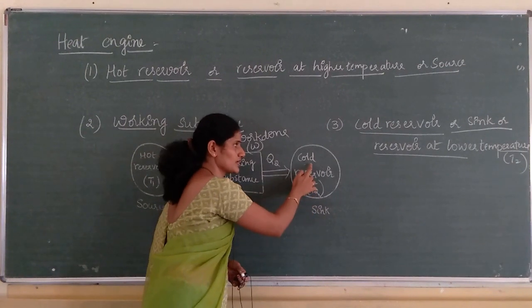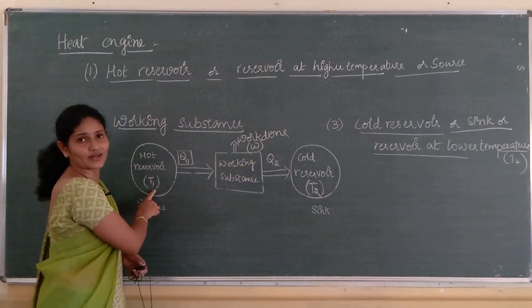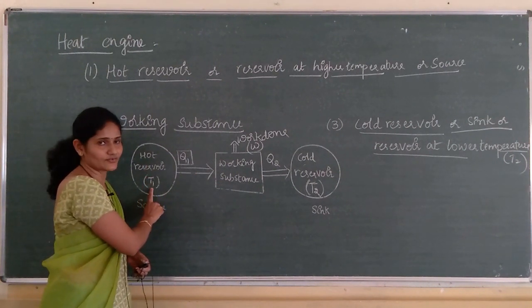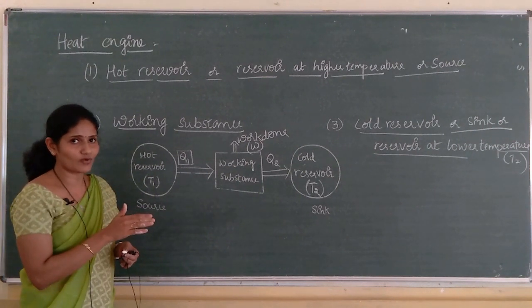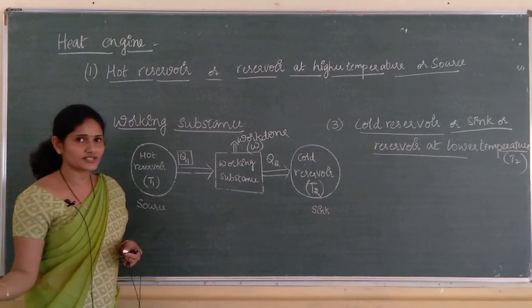So, T2 is the temperature of the cold reservoir. T2 is always less than T1. We all know that heat energy flows from a region where the temperature is high to a region where the temperature is low.